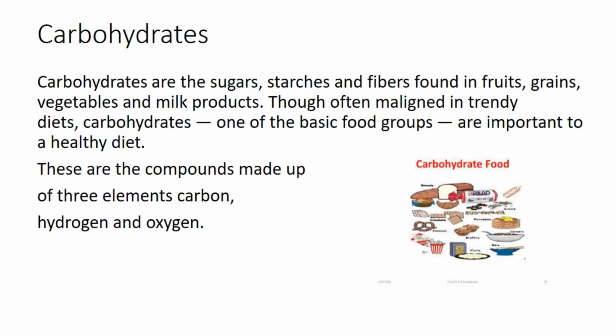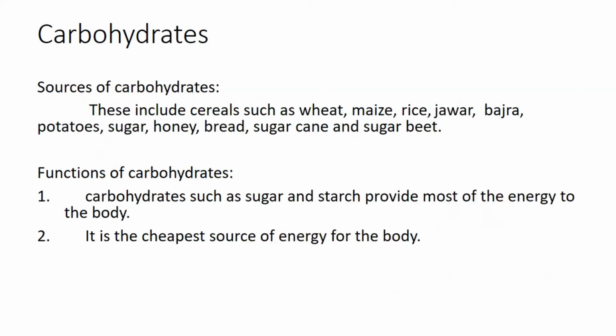Carbohydrates are the sugar, starch, and fibers found in fruits, grains, vegetables, and milk products. Though often left out in trendy diets, carbohydrates, one of the basic food groups, are important to a healthy diet. These are the compounds made up of three elements: carbon, hydrogen, and oxygen. We get carbohydrates from cereals such as wheat, maize, rice, jawar, bajra, potatoes, sugar, honey, bread, sugarcane, and sugar beet. Carbohydrates such as sugar and starch provide most of the energy to the body, and it is the cheapest source of energy for the body.